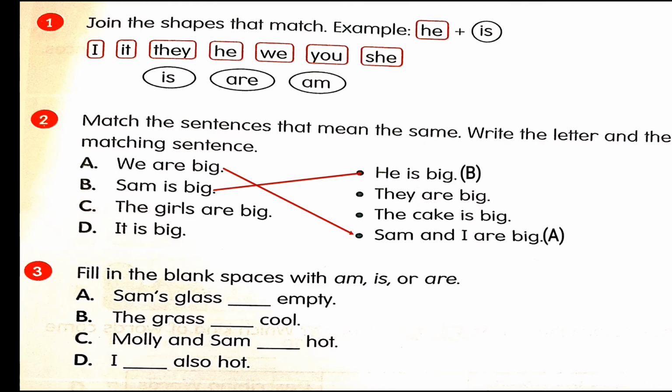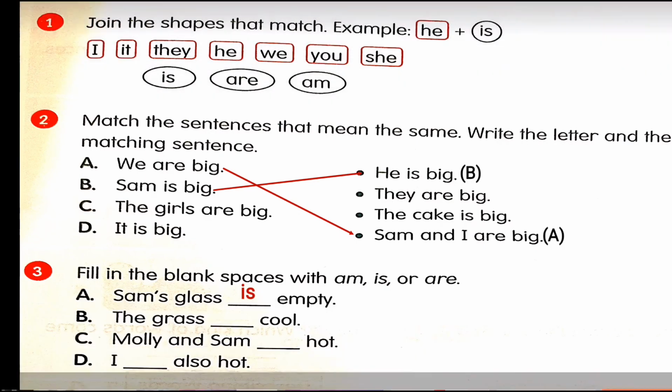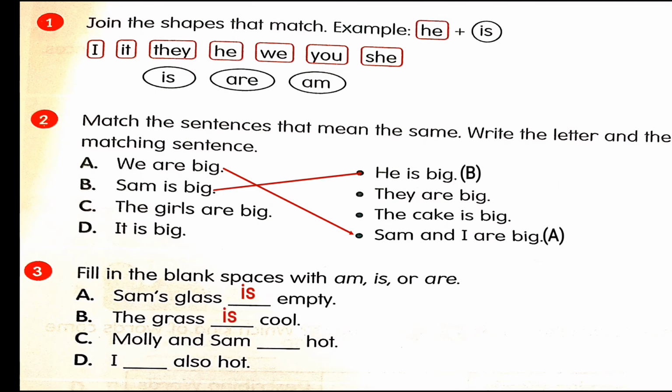Did I say glasses or glass? I said glass. So it's only one. So Sam's glass is empty. Okay. Number B. The grass dash cool. Now I did not say grasses. I said the grass is cool.